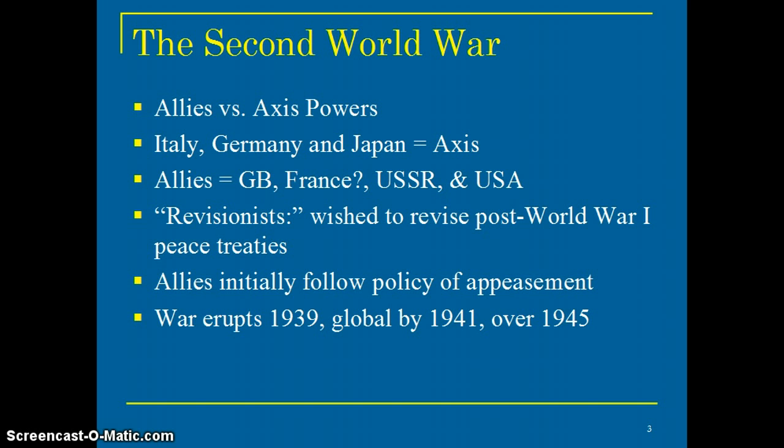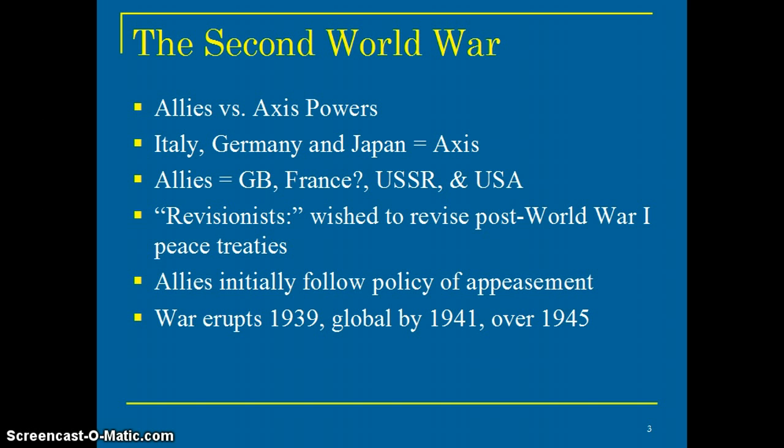Allies initially followed a policy of appeasement, giving in to them because of the traumatic situation in World War I. It was costly, and it was a terrible situation for most groups. And they go, "Wow, we don't want that to happen." So they appeased early on. Well, that was a problem because they kept on giving in, and then pretty soon, when the group that wants something doesn't get what they want, they go and do more than crying. War erupts in 1939.